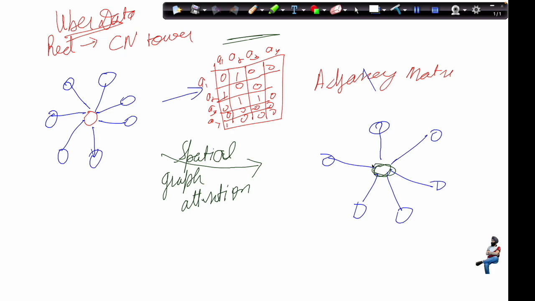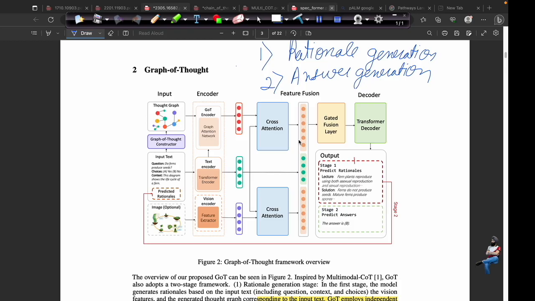The CN Tower will have the maximum weight, let's suppose 0.91, whereas the other non-prominent locations will have very low weights. This is how graph attention works. This is partial graph attention. There are other kinds of graph attention, which are based on the spectral domain and are even more integrated than this. So in any graph of thought setting, there are two steps.